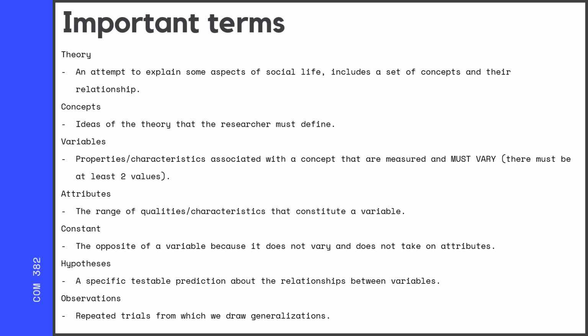Attributes are the range of qualities or characteristics that constitutes a variable. So, for example, if you were talking about this variable of a citizen of a country, it would be the list of all the countries. Those would be the attributes. A constant is the opposite of a variable because a constant doesn't vary, it stays constant, and it doesn't take on attributes. And in the textbook, there's a bit more on this too, and we'll talk about this a bit more in a future module.